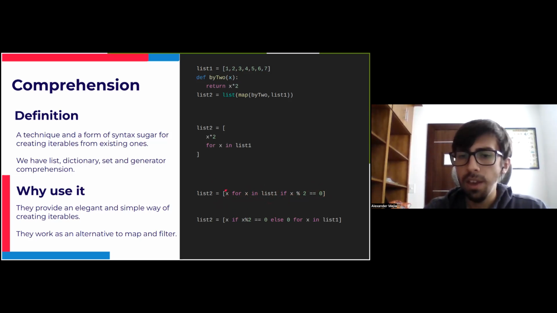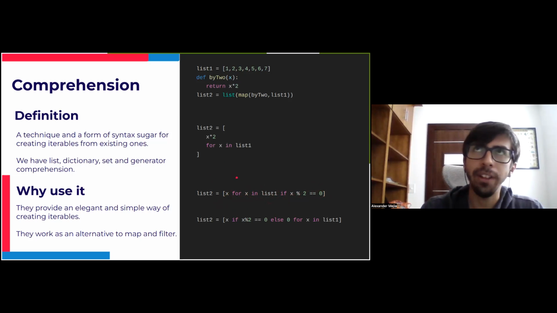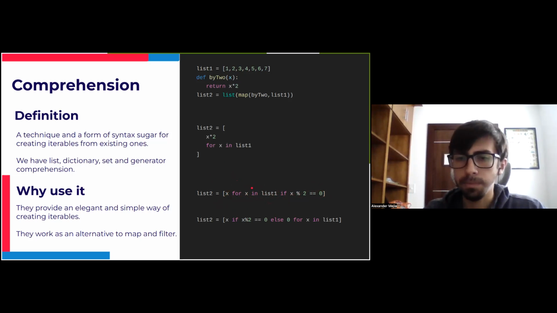In addition, where we have the operation here, we can also do anything else besides the x. We could have x times 2, and then we will have a list of all the even values times 2. But we are not only limited to having the if here, we can also have an else, but that will change the syntax a bit. In case we use an else, it should look like the one below. So we have an x here, and we have the if: use x if the value is even, else use a 0, for the values in the list.